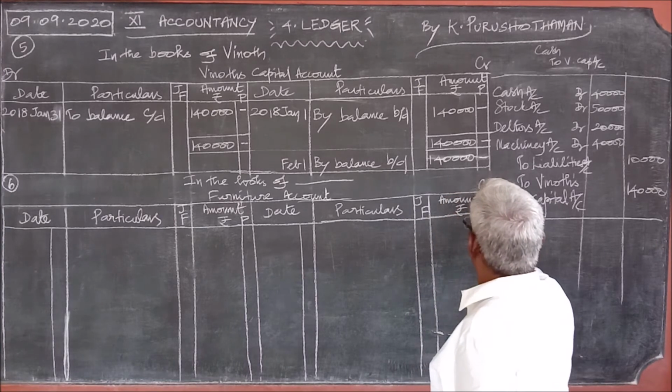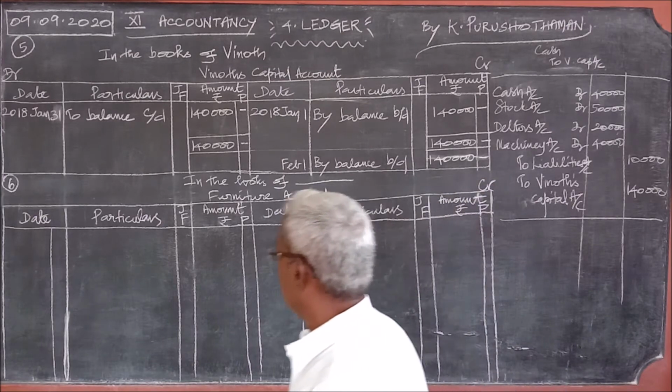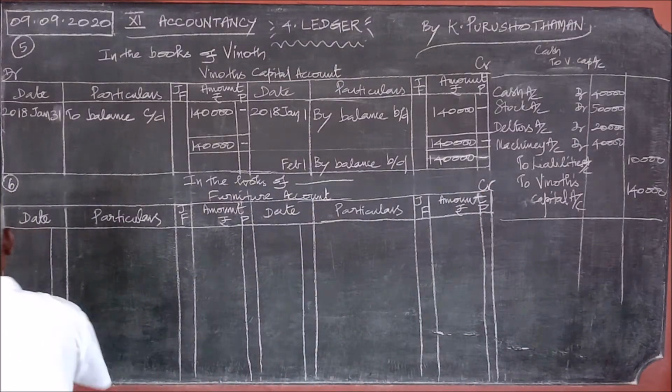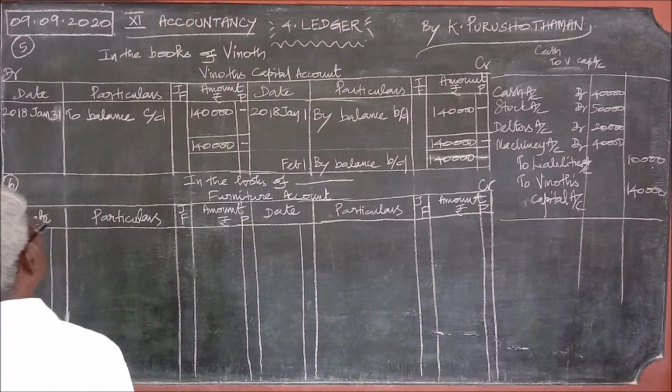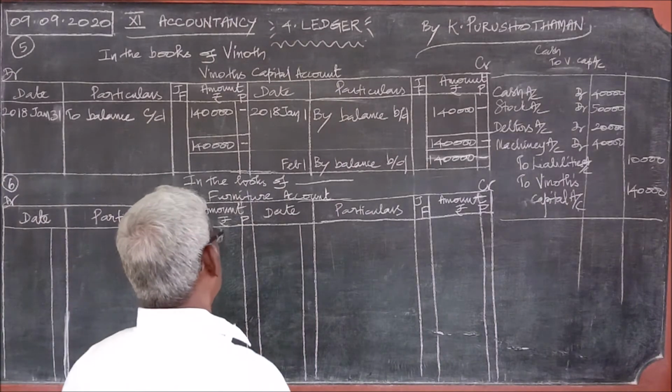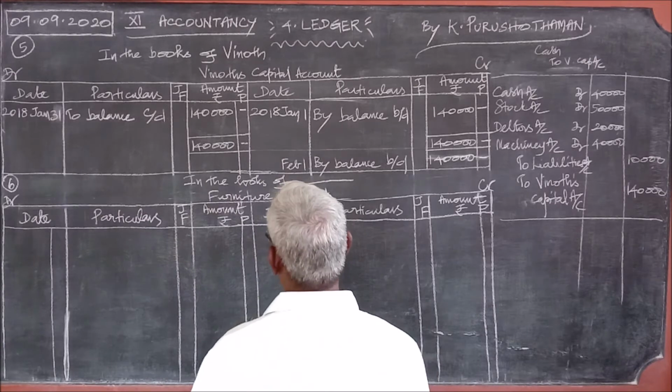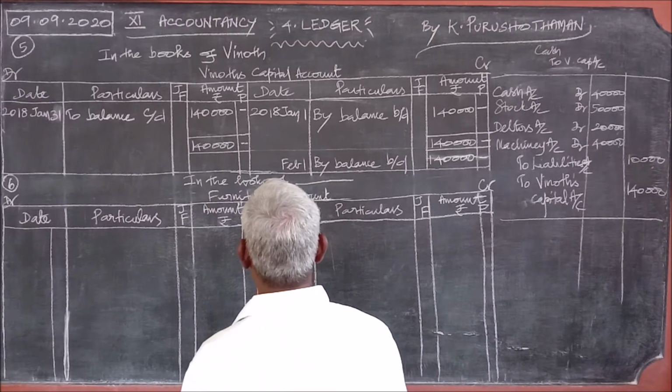That is on the credit side, the right hand side is credit, the left hand side is debit. Just bear in mind the format. Even if you miss one point, the marks will be reduced.